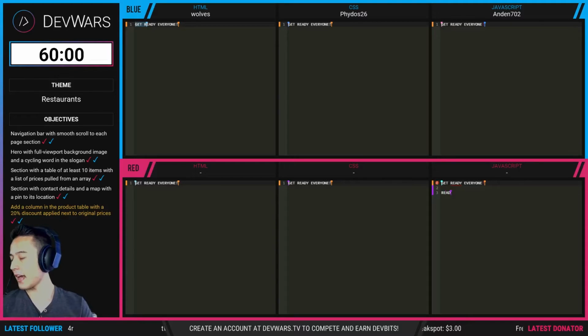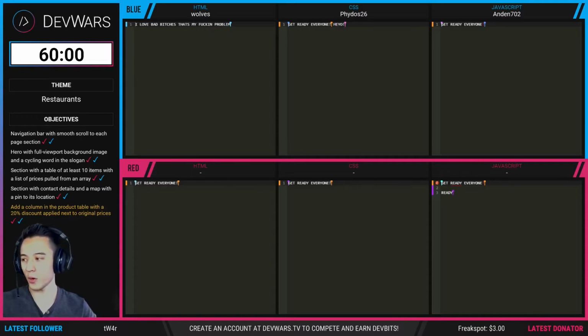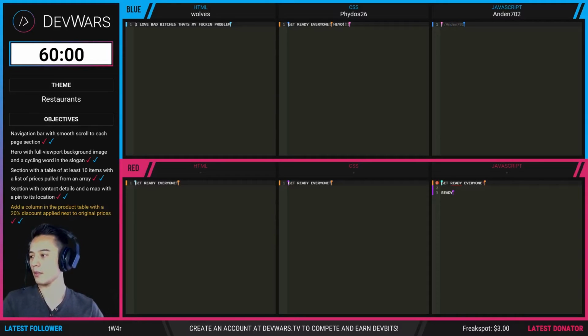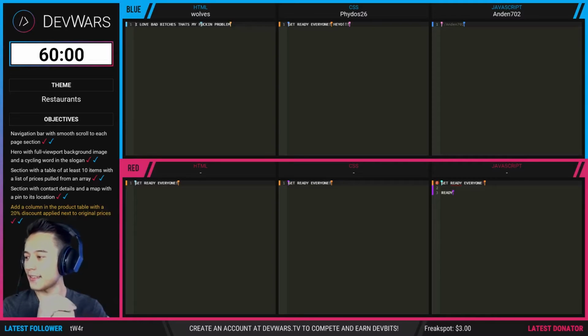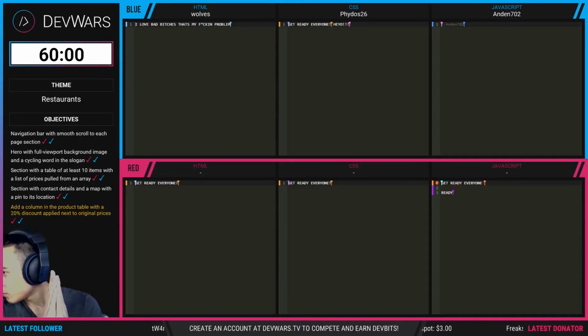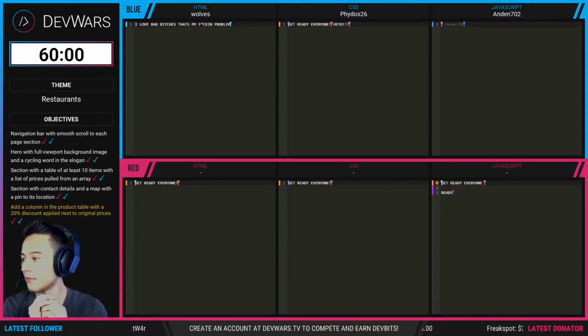They need to have a navigation bar with smooth scroll to each page section. That's objective number 1. Objective number 2, they need a full viewport background image and a cycling word in the slogan. Objective number 3, a section with a table of at least 10 items with a list of prices pulled from an array.